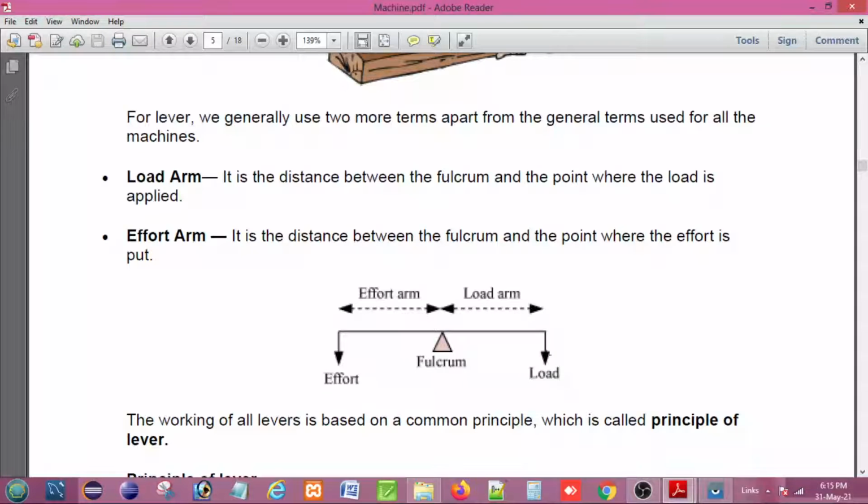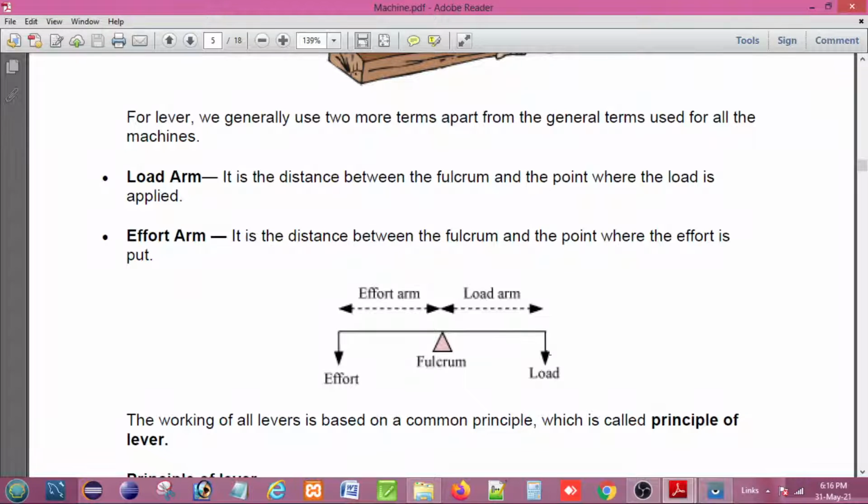So a class 1 lever acts as a force multiplier when effort arm is greater than the load arm, it acts as a speed multiplier when effort arm is less than load arm, and it acts as a simple balance like a seesaw when effort arm is equal to load arm. So this is all about the class 1 lever.